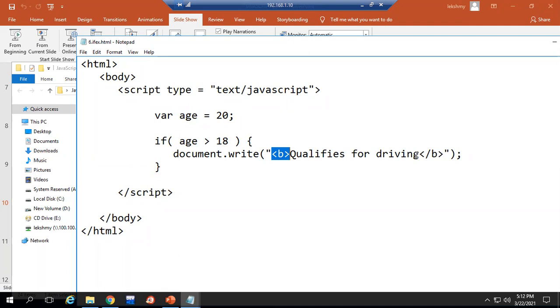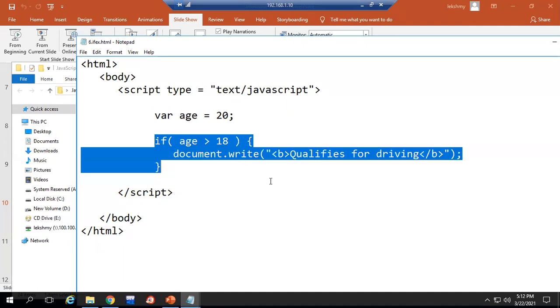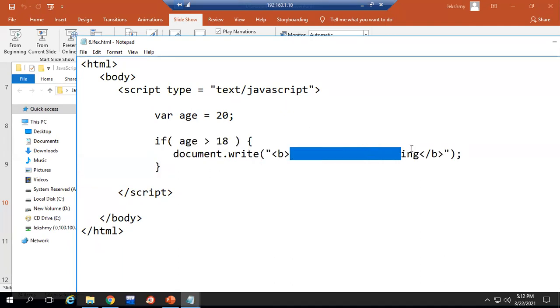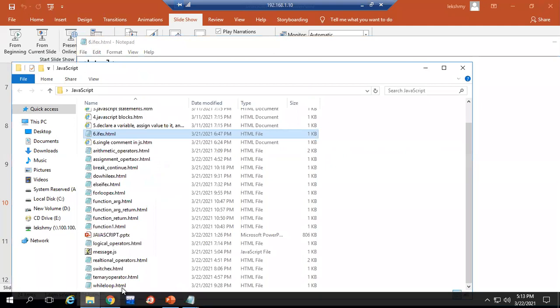HTML and CSS are just describing the content, how that should be shown to the user. After this operation, how I want to display this message for the user, again you can use your HTML tags and all here. So here it is just printing, you are qualifying for driving. Okay, this is the message, so output only that one we will get.